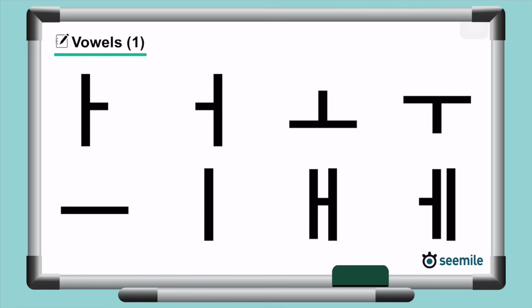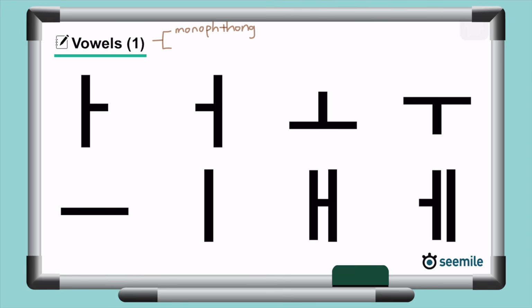Now let's dig deeper into vowels. Hangul vowels can be further divided into monophthong and diphthong. Vowels that don't require a change in lip shape or tongue position are called monophthong, while vowels that do are called diphthong. As for ㅐ and ㅔ, technically the principle is to pronounce them as monophthongs, as is still done by some older adults, but the majority of Koreans today pronounce them as diphthongs. So in order to make it easier for you to understand and to make their usage practical for you, I'm going to approach these two vowels as diphthongs.